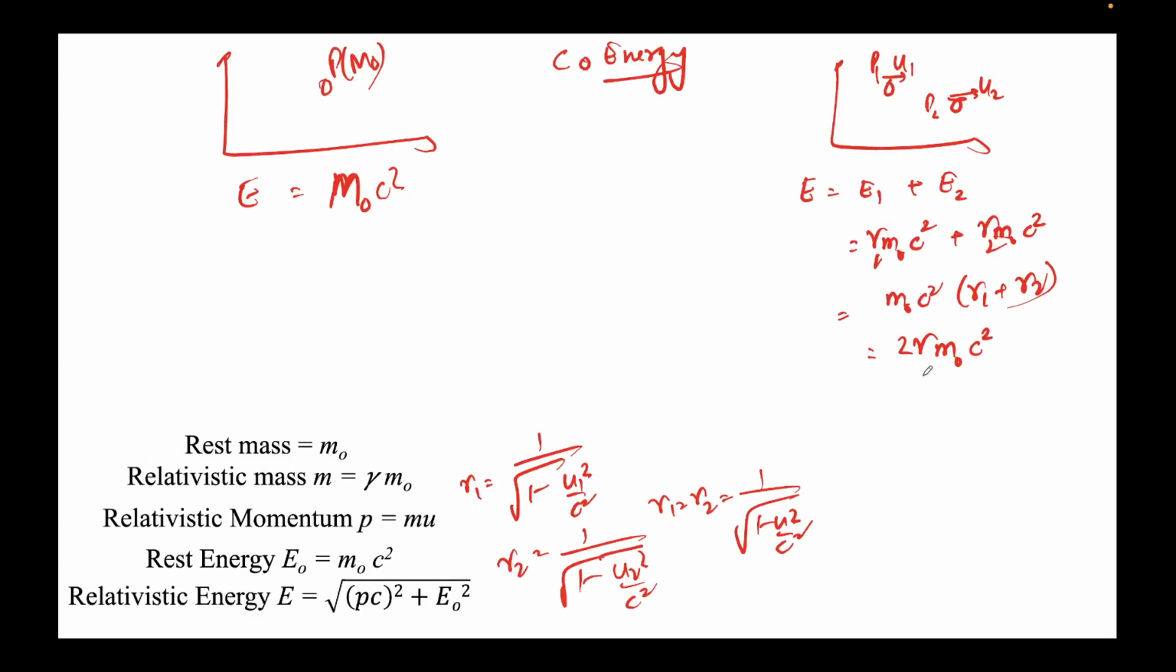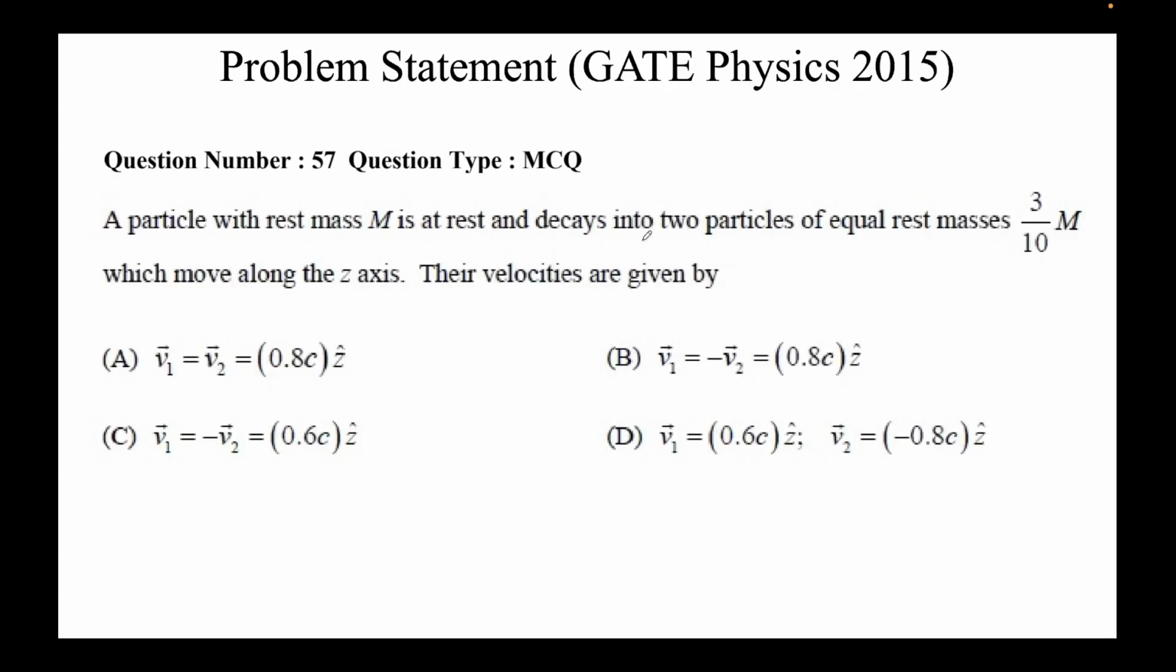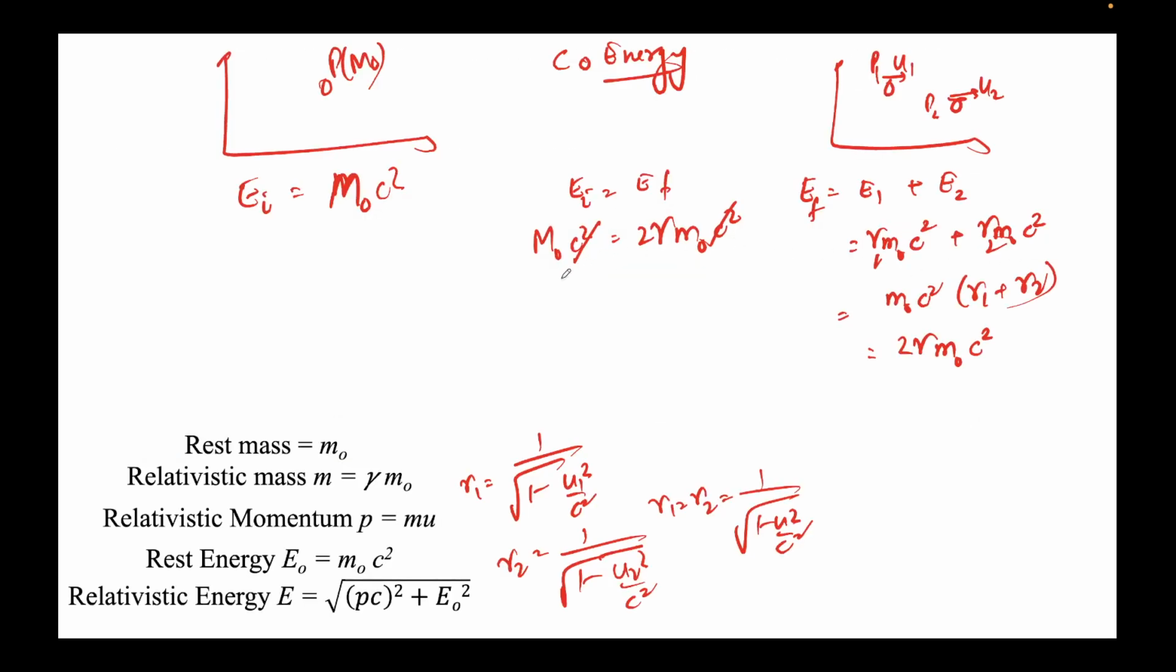We are required to find the velocities. So the initial energy should be equal to the final energy, E_i equals E_f. This means m naught c squared should be equal to 2 gamma m naught c squared. C squared gets cancelled, and the rest mass is given as 3 by 10 m naught. So m naught gets cancelled, and we get gamma equal to 5 by 3.